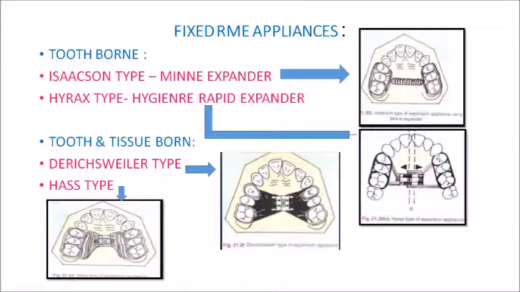So you have two types of fixed RME appliances, tooth-borne and tooth and tissue-borne. Exclusively tooth-borne fixed RME appliances are your Isaacson type and your Hyrax type, that is your Hygienic Rapid Expander type. Now the combination of tooth and tissue-borne fixed RME appliances includes Derichsweiler type and Haas type, which both make use of palatal acrylic coverings in which your screws for the expansion purpose are embedded.